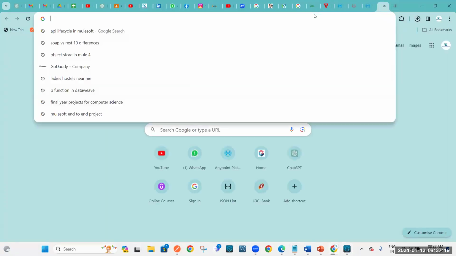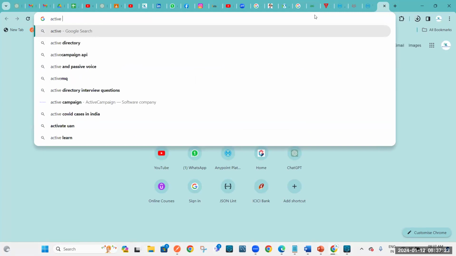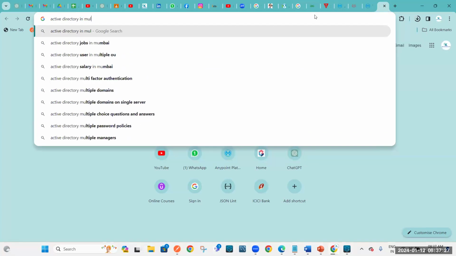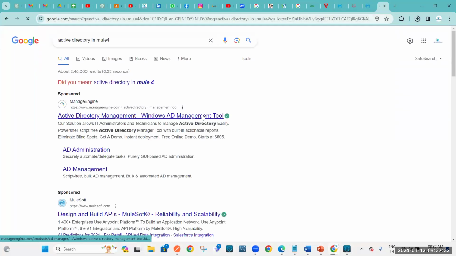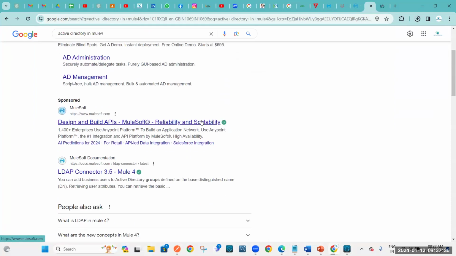Yes, there is one available Azure Active Directory connector, but most of the time people prefer the APIs provided by Azure Active Directory. Those are more stable. The REST APIs are provided by Azure, so you can call those REST APIs from Mule.